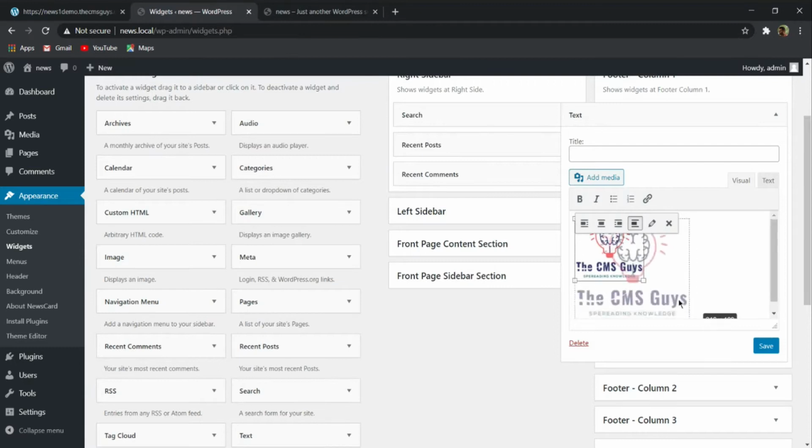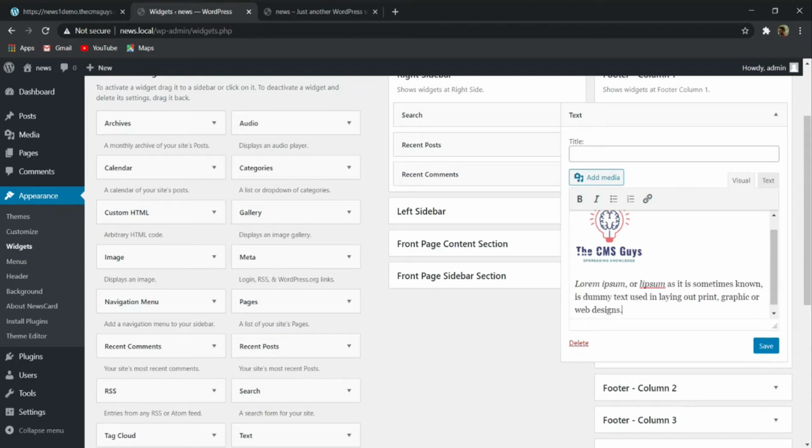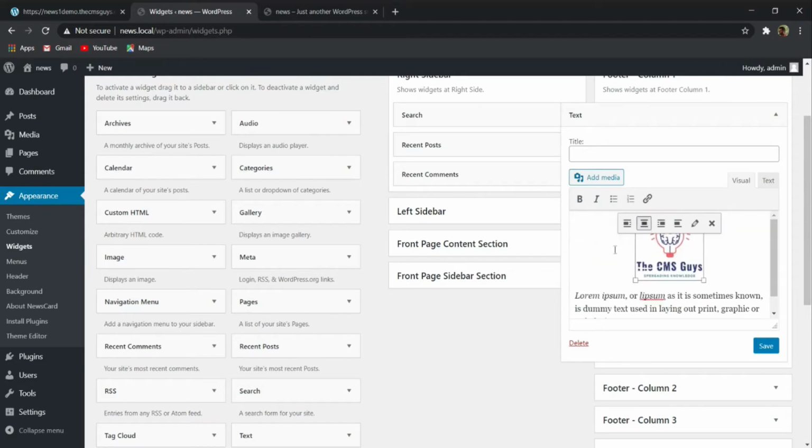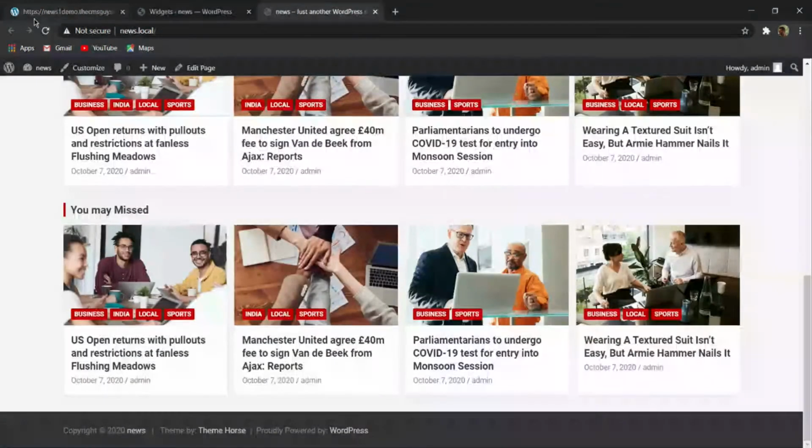So basically here by simply using your mouse cursor, you can change the size of this logo. So now I will put this text over here, and you can also change the alignment. Here you can see that you can make it center aligned, left aligned. So here I will make it left aligned, and then I will click on save. So now let me refresh our home page.